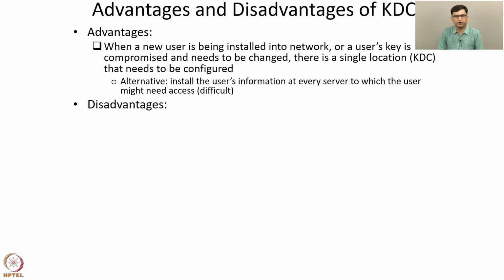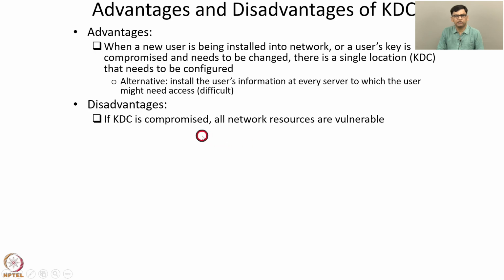But KDC has some disadvantages. These disadvantages are common to a scenario where there is a central entity which is responsible for functions in a network. If the KDC is compromised, then all the network resources are vulnerable. Notice that the KDC has a secret shared key with every node in the network. So if the KDC is compromised, suppose its database is hacked, then secret keys with all the nodes in the network are lost. So they are known to the attacker.